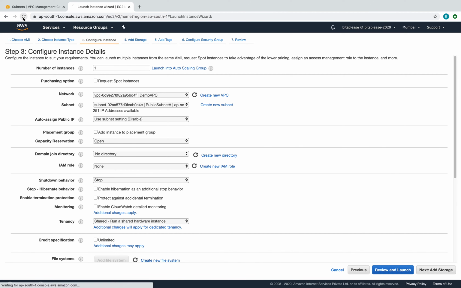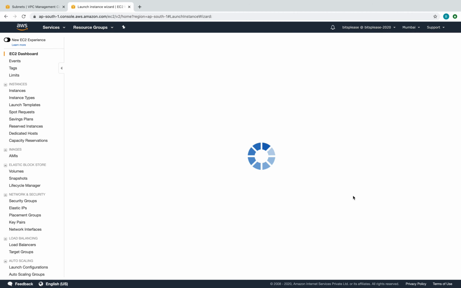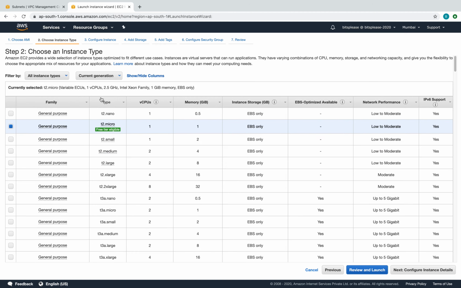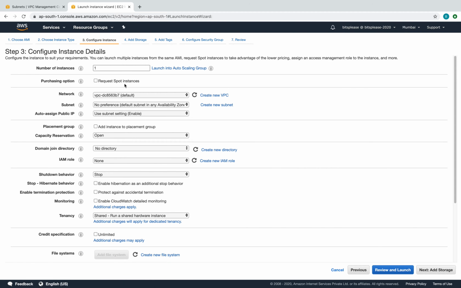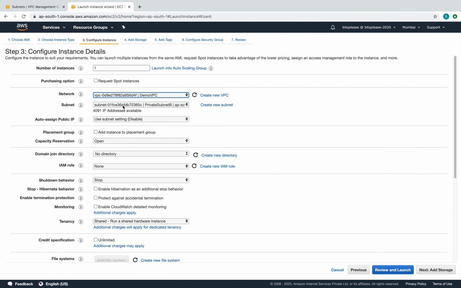Now if I refresh this, okay, it takes me back here. That's okay. Let's select demo, and let's select public subnet A, and there you go. Look, it has changed from disabled to enabled here, right? So now the instance will get a public IP when it comes up. All right, so I'm happy with that, which means we are good to go to the next step.